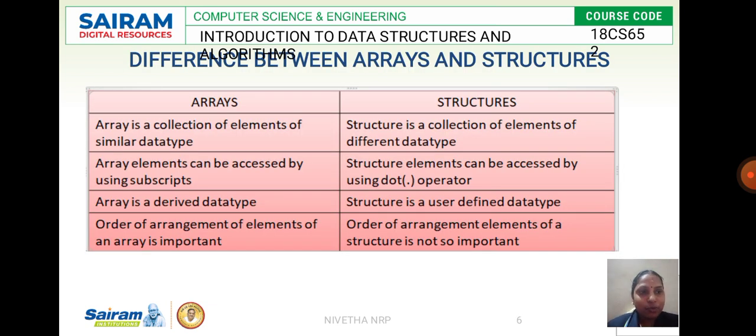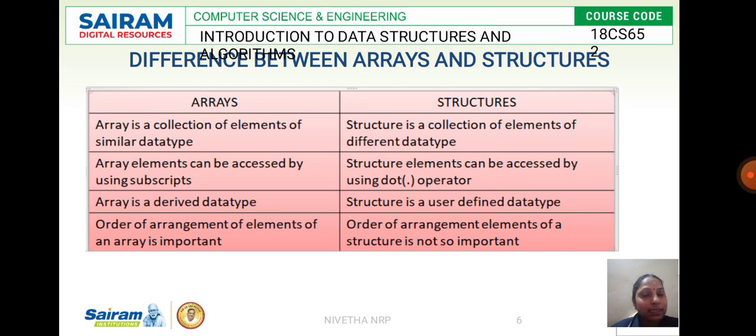We'll see the differences between arrays and structures. The first difference is that an array is a collection of similar data types. You can use an array only when you have a similar data type, whereas a structure is a collection of different data types. This is the first difference. And array elements you access using the subscript. We have seen when we discussed arrays in the previous concept, there are 2 subscripts, one specifying the address, the other the value.